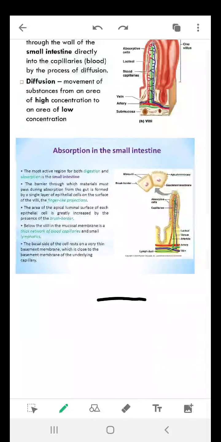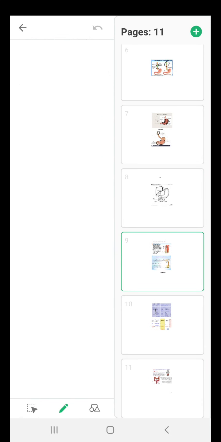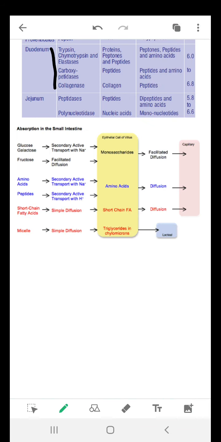ठीक है? तो villi की अगर आपसे पूछा जाए कि food is absorbed, why the food is absorbed in the villi? Because it has the largest surface area. The finger-like projection, अल्लाह मियाँ ने इसीलिए finger-like projection ज़्यादा बनाई है ताकि उसका surface area ज़्यादा हो. फिर after this you have this portion.